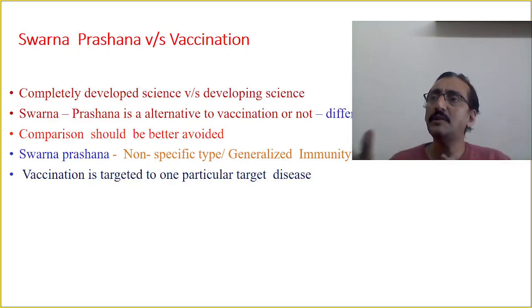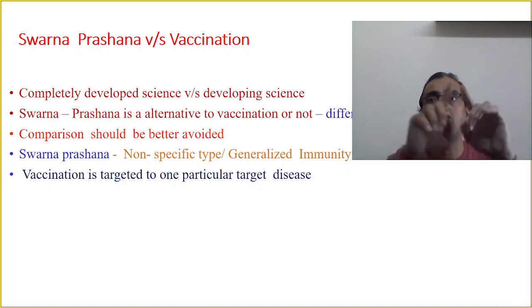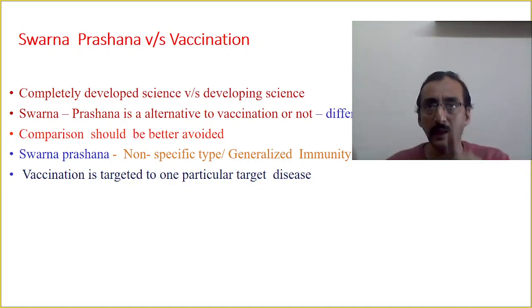Whereas vaccination is only restricted to one part. So how can you compare a simple part with the big part of immunization? Because Ayurveda always proposes immunization, which is a wide area, but vaccination is a small area, only targeting the target disease. Vaccination has its own value. Immunization, as proposed in Ayurveda, has its own value. Both are important, both are good at their own level.